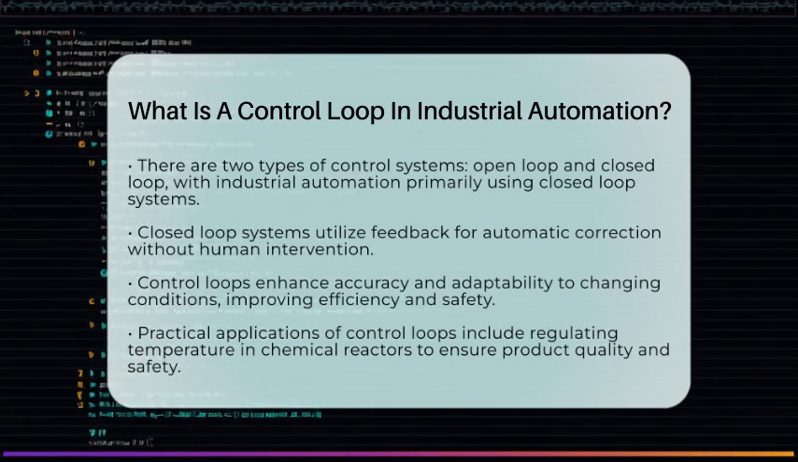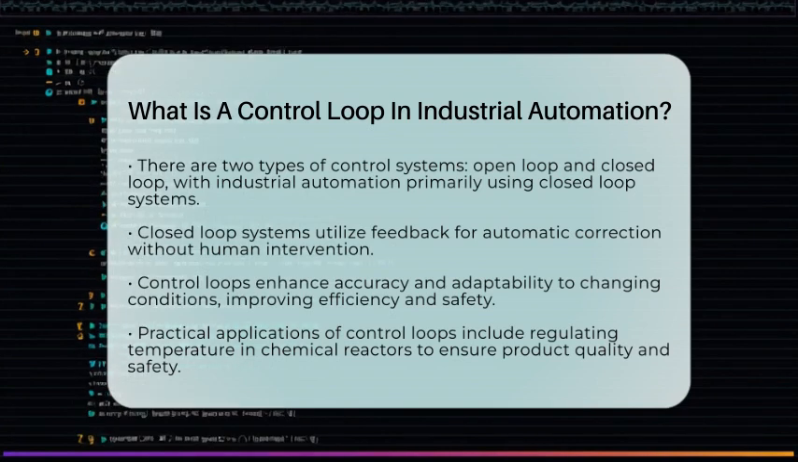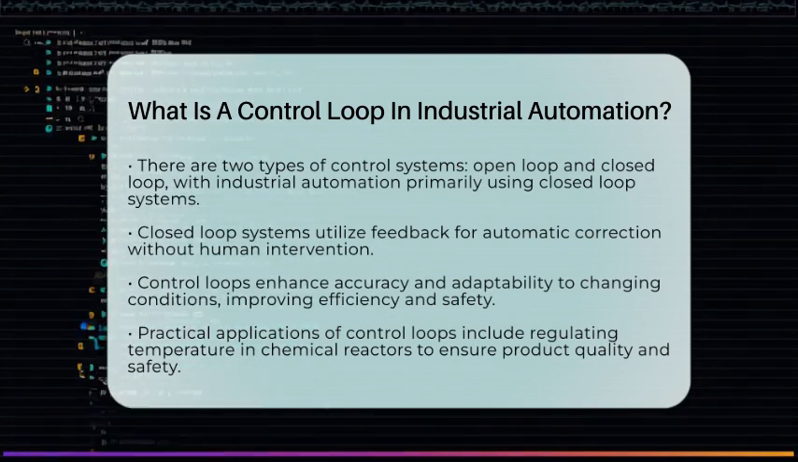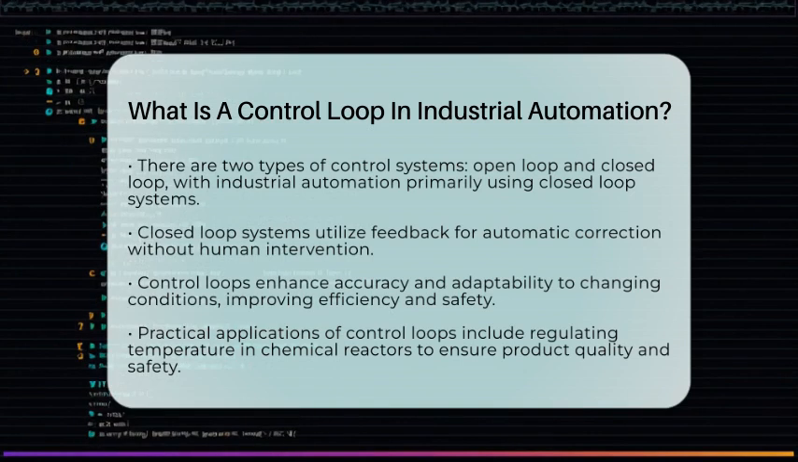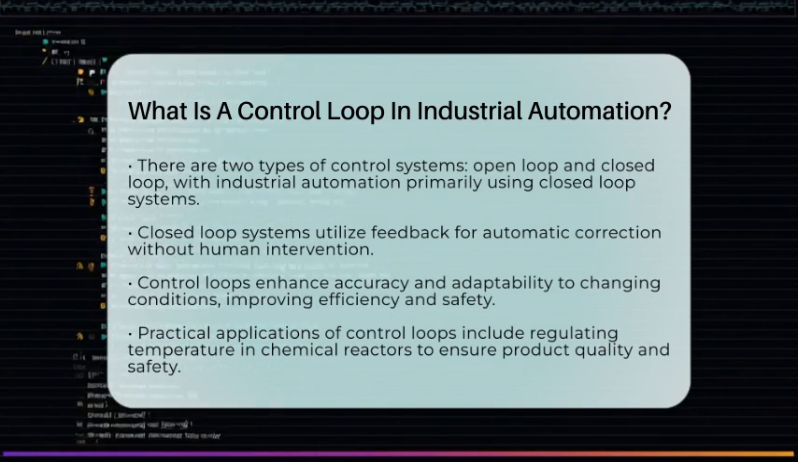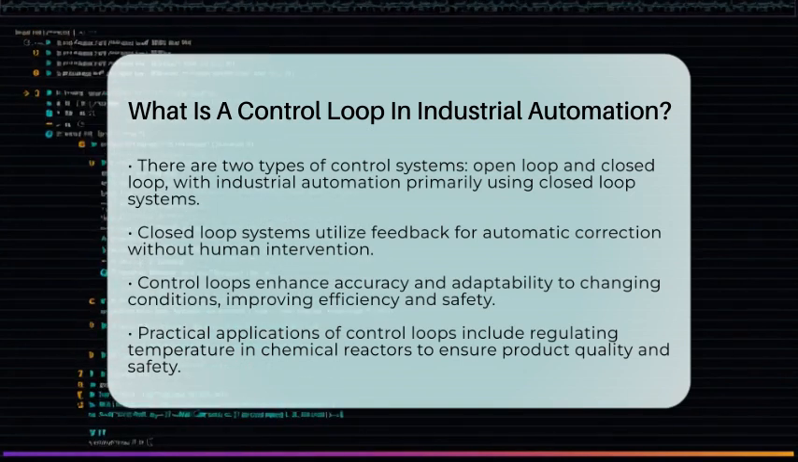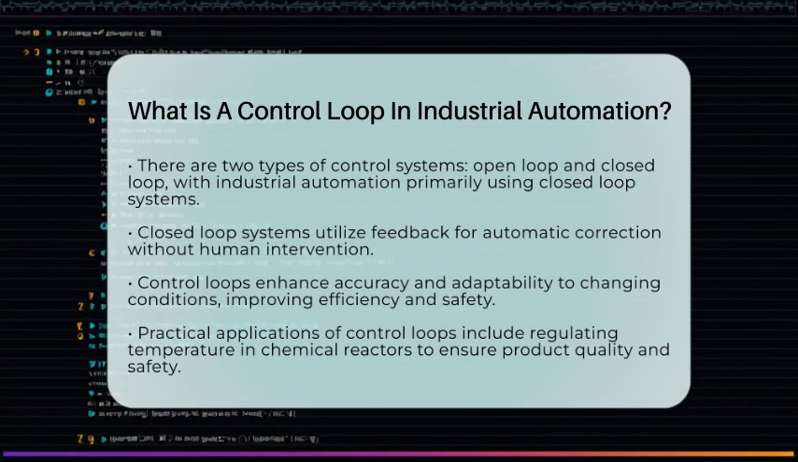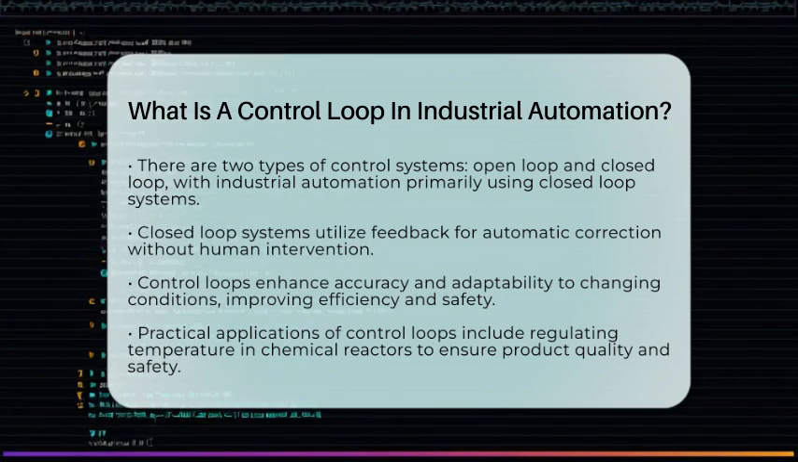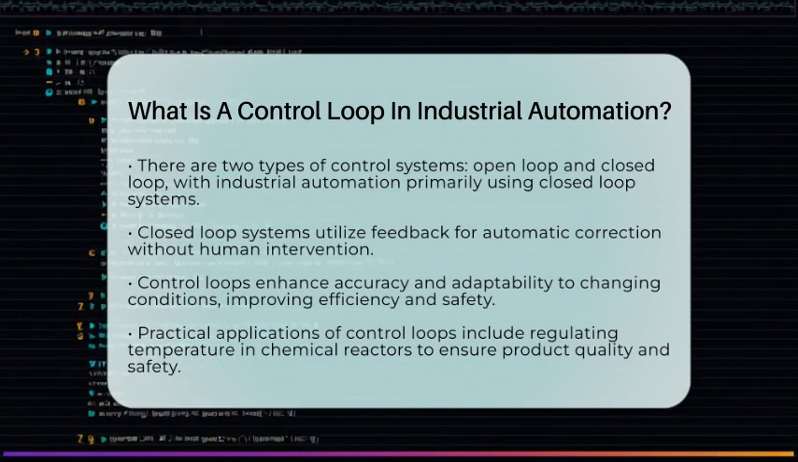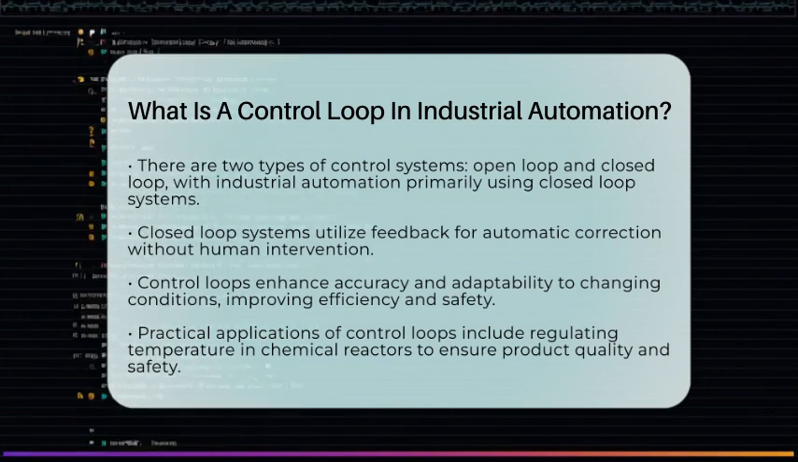For example, in a chemical reactor, a thermocouple sensor measures the temperature and sends that data to the controller. The controller compares this temperature to the set point and adjusts the control valve to regulate steam flow. This keeps the reactor temperature within safe limits, preventing overheating and ensuring product quality.